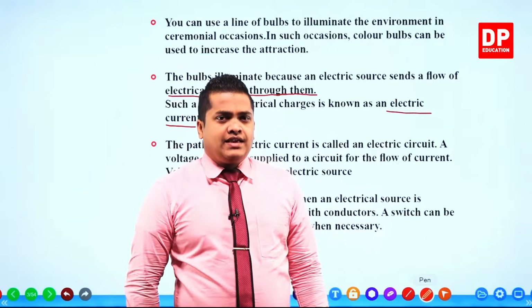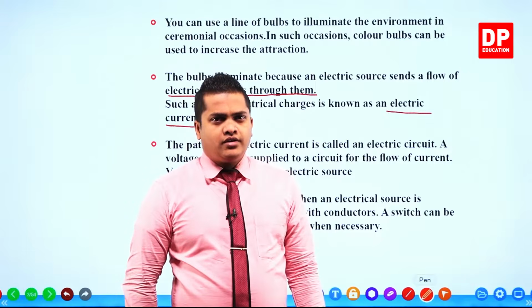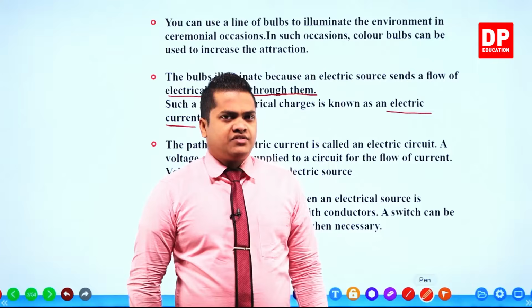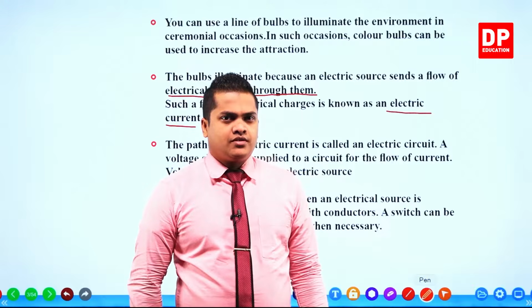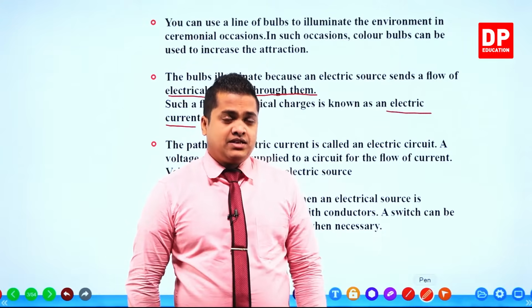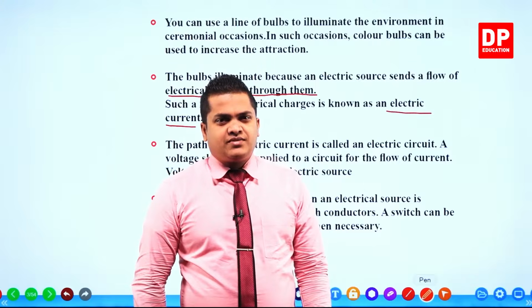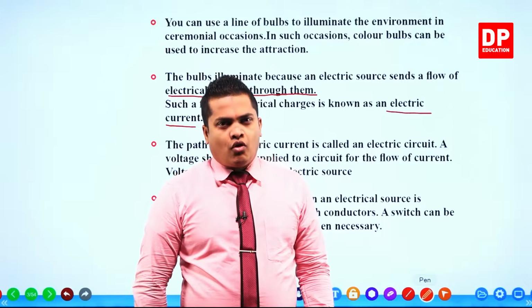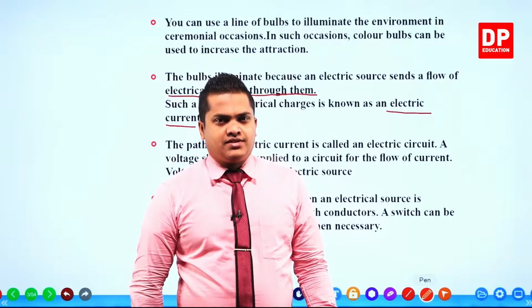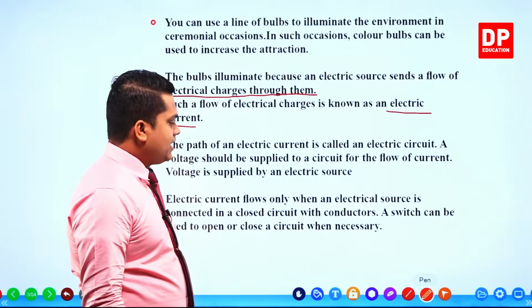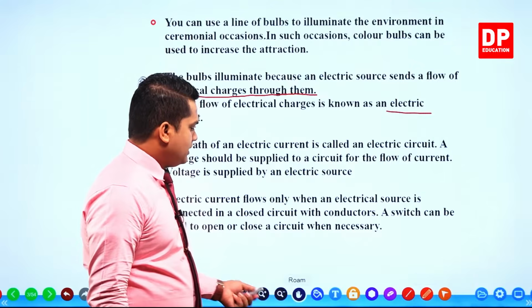So in order to turn on or turn off, to open or to close, we use different types of switches. Under this lesson, we'll be discussing those switches as well. A switch is used to turn on or off a certain electric appliance in a circuit, right? Okay, so these are the main things given under the first part of your lesson.